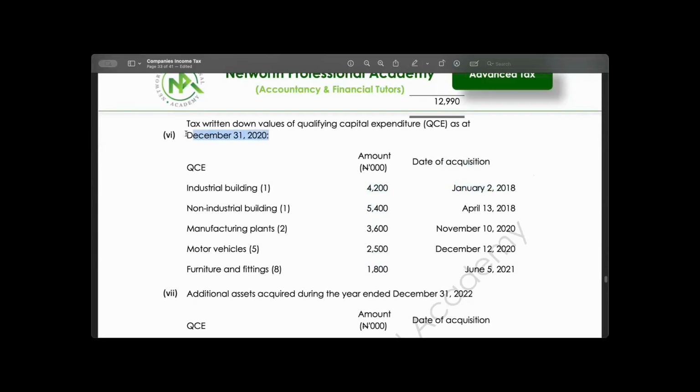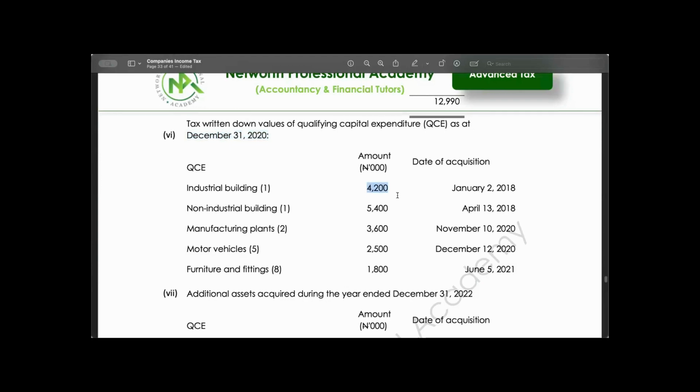Now, we are given tax nominal value as at year 2021. That means this asset would have used how many years? In 2019, it has used 1 year. 2020, 2 years. 2021, 3 years. So we are given the tax nominal value as at 3 years.